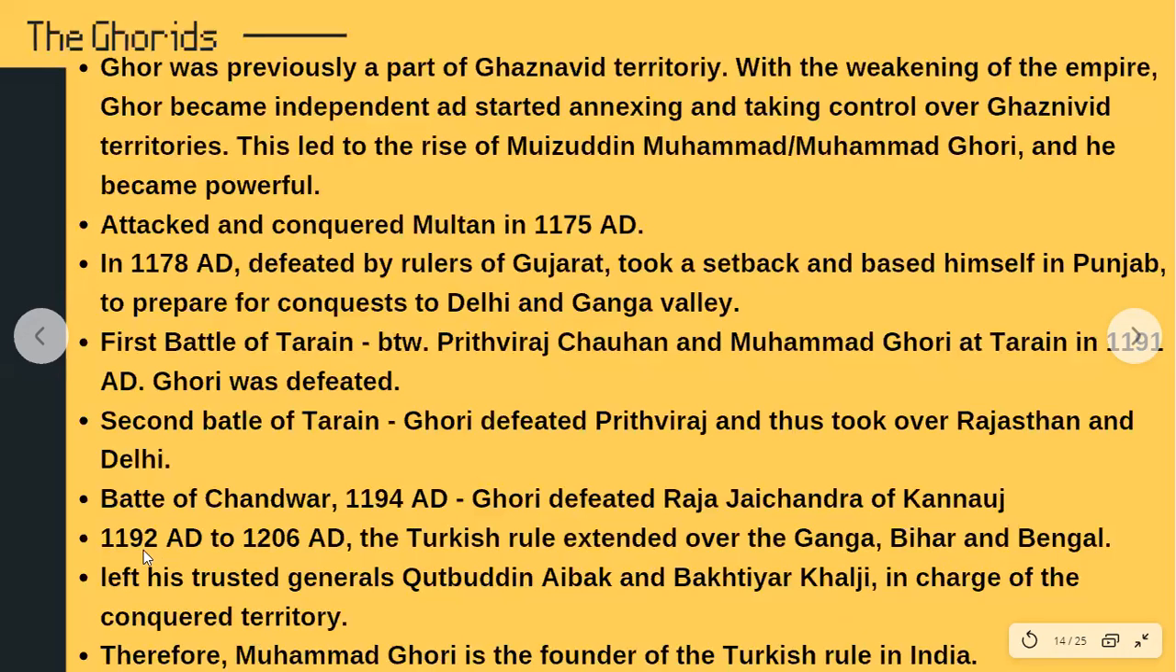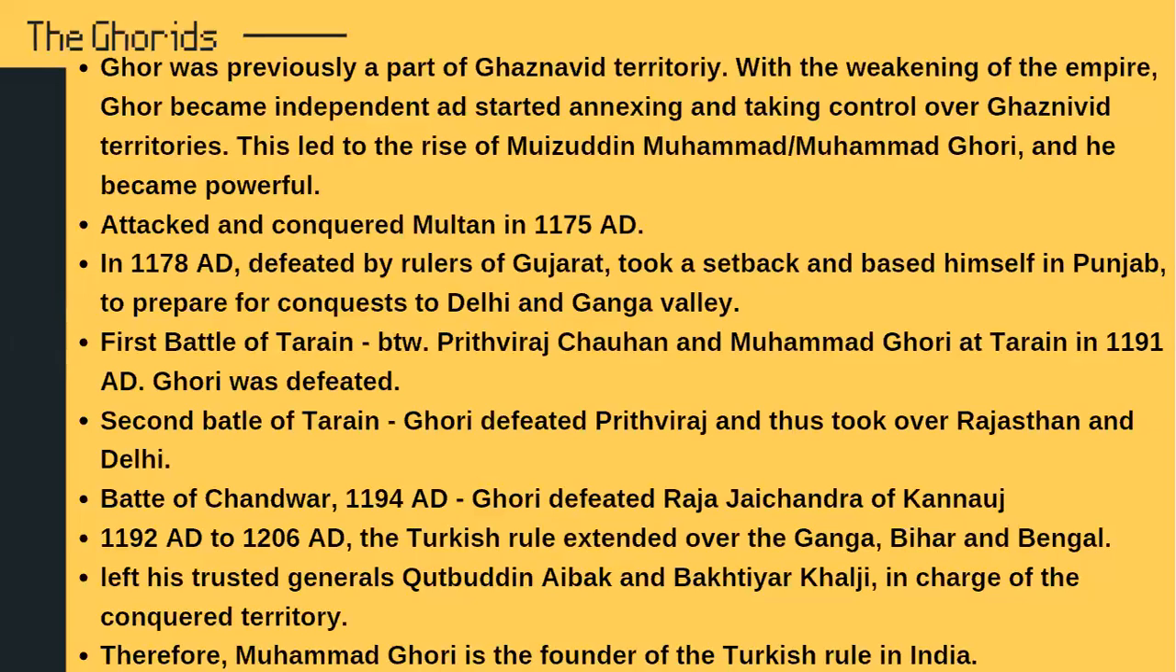Between 1192 AD and 1206 AD, the Turkish rule extended over the Ganga-Yamuna basin, Bihar, and Bengal. This is where Muhammad Ghori decided that he needed to go back to his territory. So he left the territory in the hands of his trusted generals, Kutubuddin Aibak as well as Bakhtiyar Khalji.